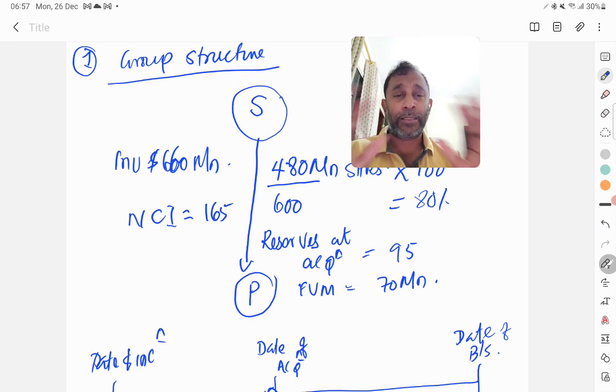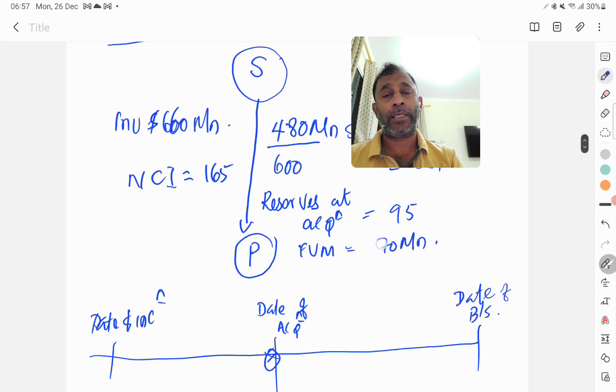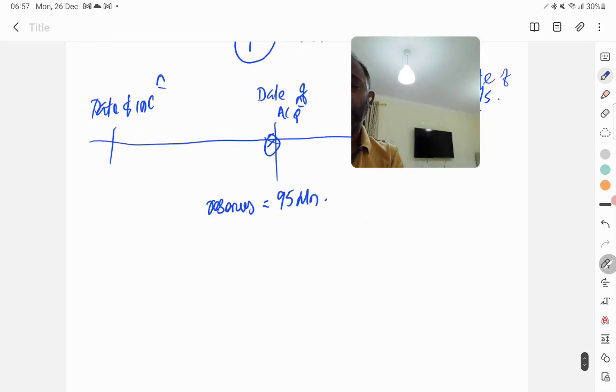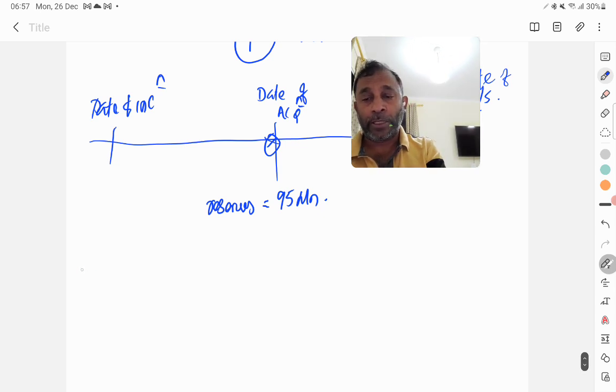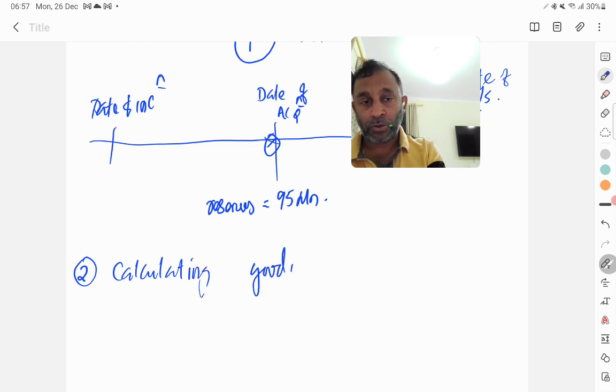So this is the complete structure of the group, and these are some analyses that we may have to use in calculating or computing the goodwill. Now working number 2. So working number 2 will be calculating goodwill. So now we will compute the goodwill.